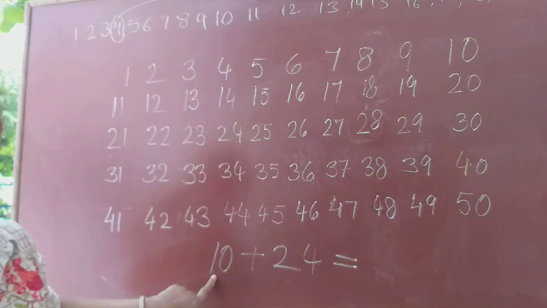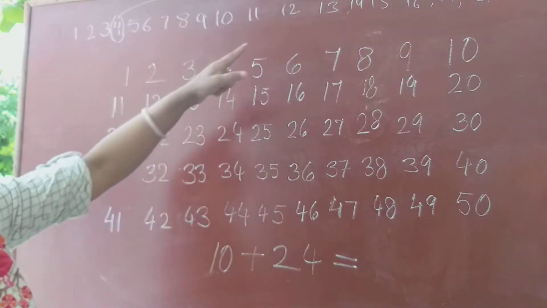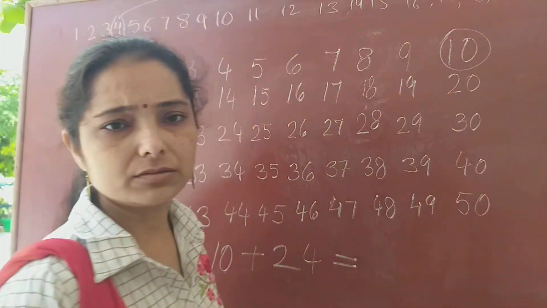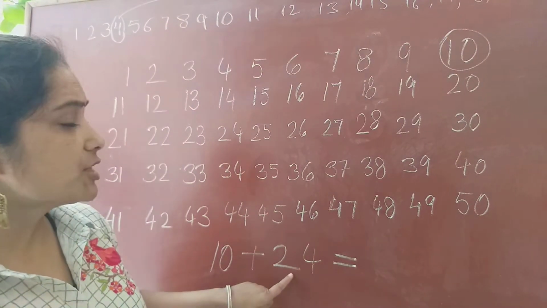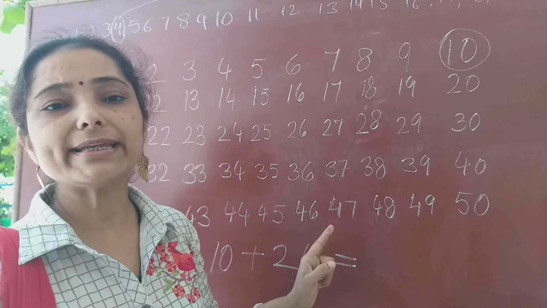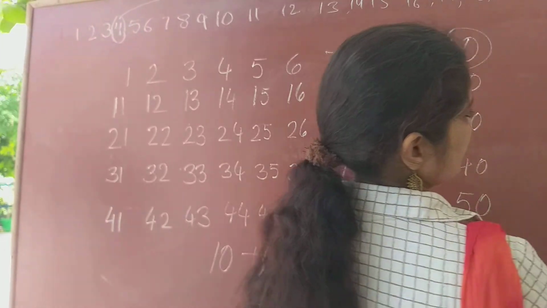Now, number 10. First, you have to see the first number, that is number 10. Where is number 10 over here? Number 10 is here. Okay, circle that number first. Now, another number is 24. Again, children, you have to see which number is on tens. 24 is here. Rub the 0 and 24 is here.